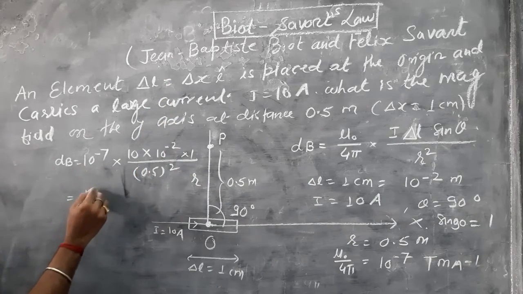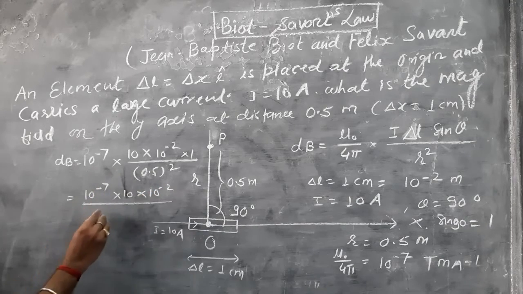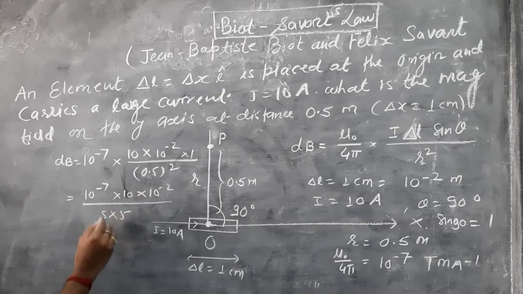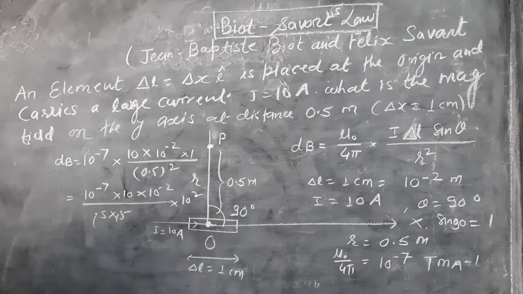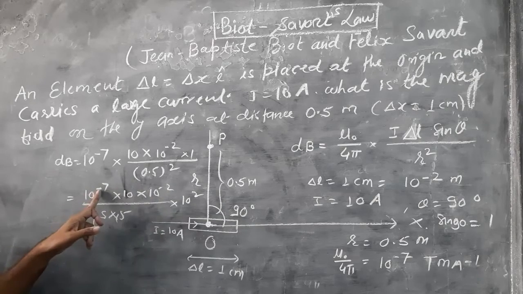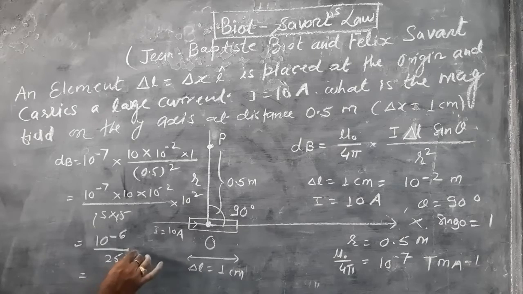Then this is 10 to power minus 7 into 10 into 10 to power minus 2 upon 5 into 5, and changing the decimals, this is 10 to power 2. So 10 plus 2 minus 2 cancel, minus 7 and plus 1 means 10 to power minus 6. 10 to power minus 6 whole upon 25. Now here I am writing 100 upon 100.